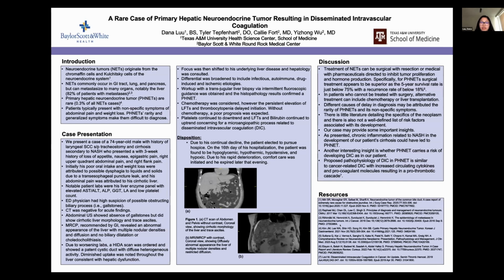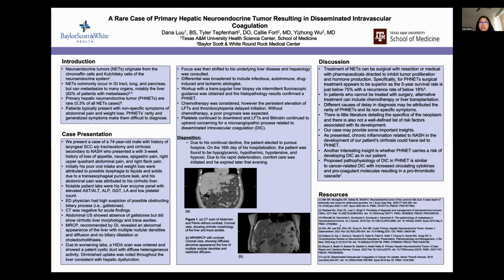So it's important because you want to be able to catch disease before there's a delay in diagnosis. And it's notable because in the literature, there's very little detail on what causes primary hepatic neuroendocrine tumor. There's not a well-defined list of risk factors.